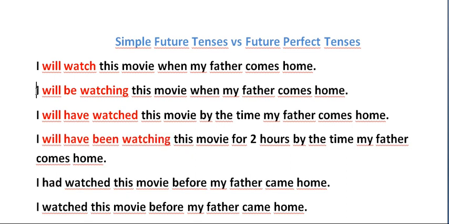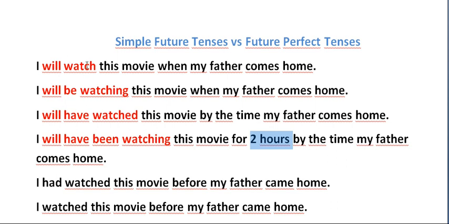Actually, there is no difference between I will be watching and I will have been watching. The only difference here is that I say for 2 hours. So with the future perfect continuous, I mention how long I have been doing something. So I use for 2 hours. This one is I will be watching this movie when my father comes home, and this one is I will have been watching this movie for 2 hours. Because I say 2 hours, I am using the future perfect continuous.